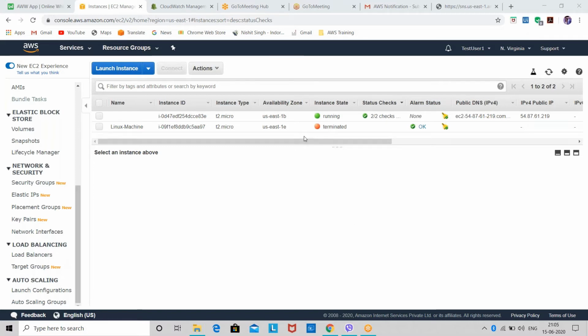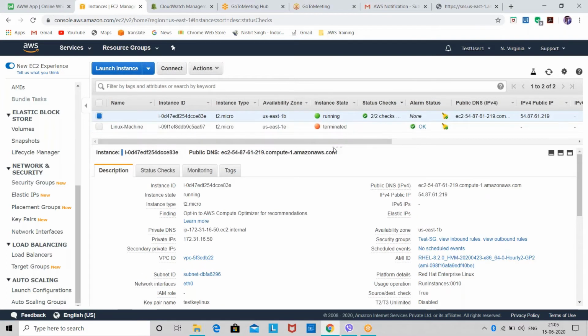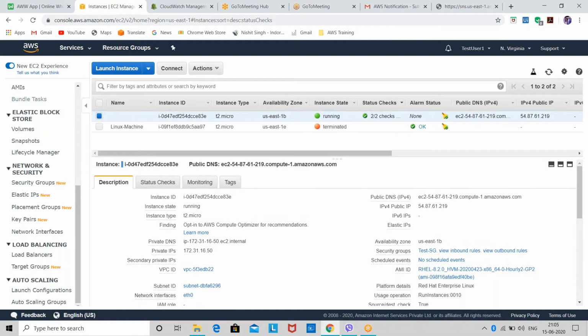We have configured that we only want one instance running, and whenever our CPU utilization increases, we want one more instance to scale up. And as soon as our CPU utilization gets below 50%, it removes the instance again. So that's why it removed this instance. Okay.